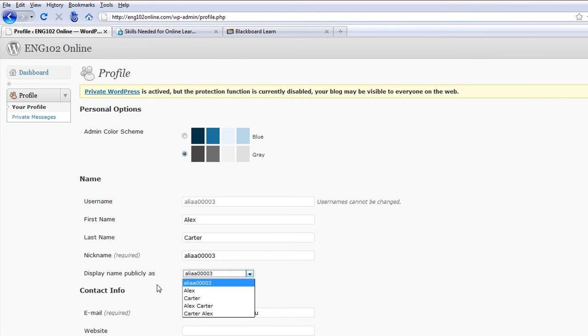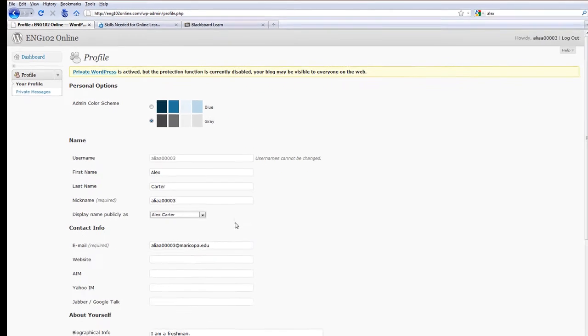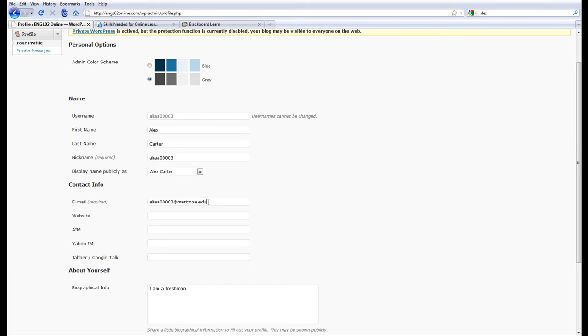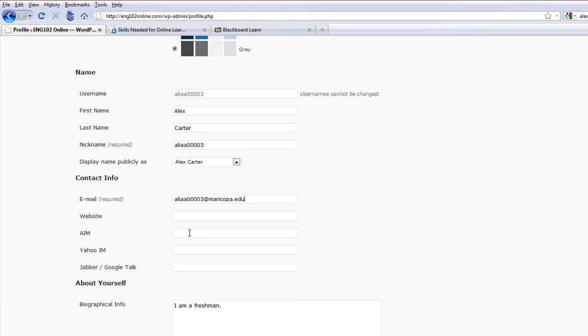And then down here is where you decide what gets displayed publicly. So if I click here that I want to show my full name, that's what will show up when people see me on this site. Remember, this is all open just to the class, not the whole world will be able to see this. Okay, so my email address is there. If I am involved in any of the chat protocols, I can type in my IDs there. I can type in some information about myself.